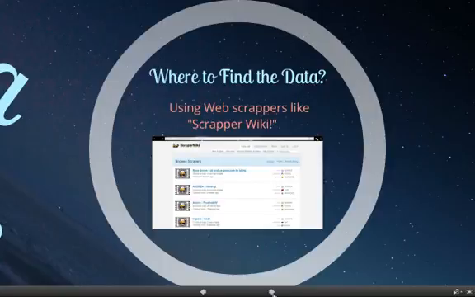Scraper Wiki was used for me. I did trends in suicide rates, and Scraper Wiki is where I found my data. Scraper Wiki allows you to find data all throughout the internet to help you as one person put that data together, maybe in an Excel file, in order to get data from everywhere.